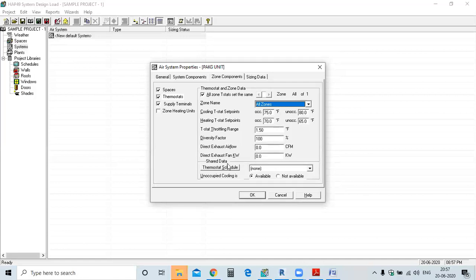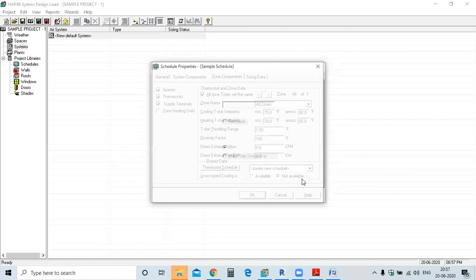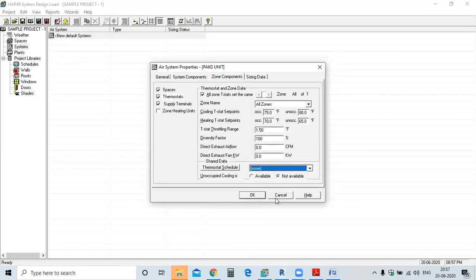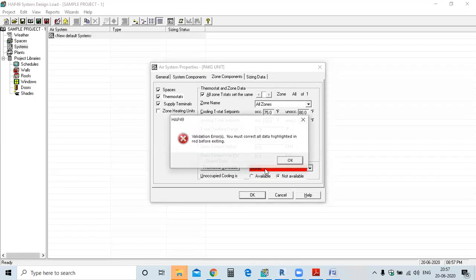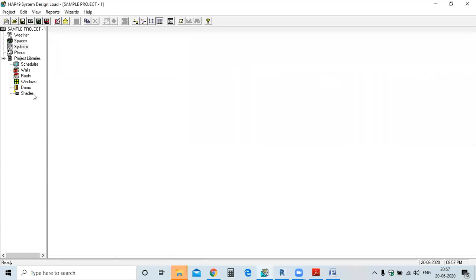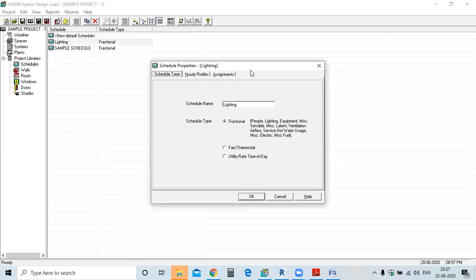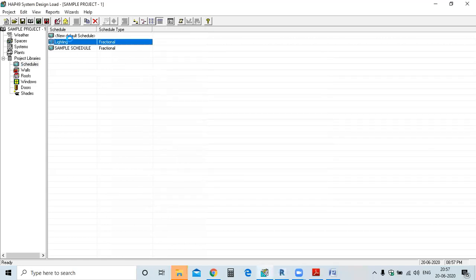Share data. Occupied zone is not... Just wait, let me check the schedule we have created for this one. Create this one first.